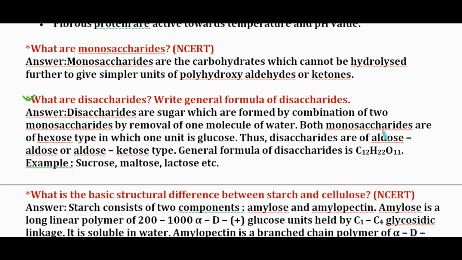Both monosaccharides are of hexose type in which one unit is glucose. Thus disaccharides are of aldose or ketose type. General formula for disaccharides is C12H22O11. Examples are sucrose, maltose, or lactose.